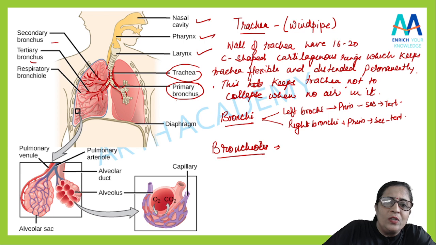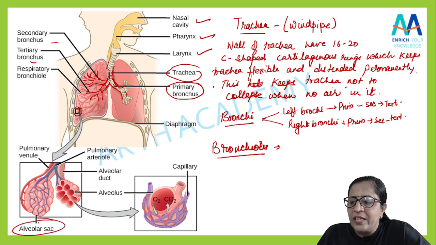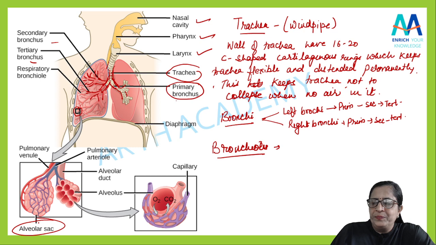Now this bronchioles, they terminate into tiny air chambers. ये जो bronchioles है, आप देखो, ये bronchioles किस में terminate होगा? Tiny chamber, जिसको हम बोलेंगे what? Alveoli. Isn't it? So it terminates into tiny air chambers as air sacs, or you can say alveolar sac. Yeah. So I hope this is clear.